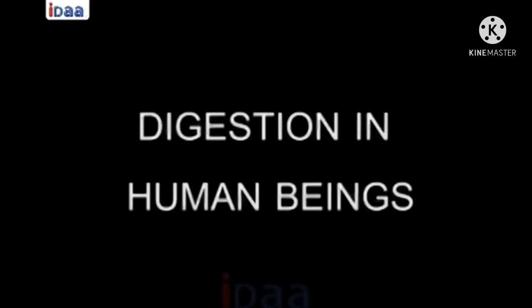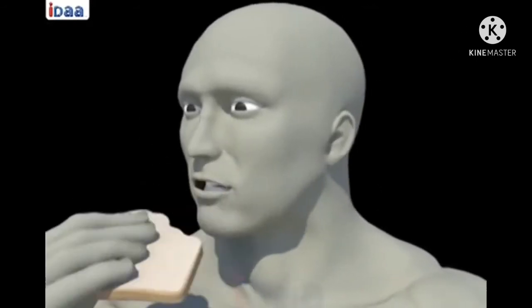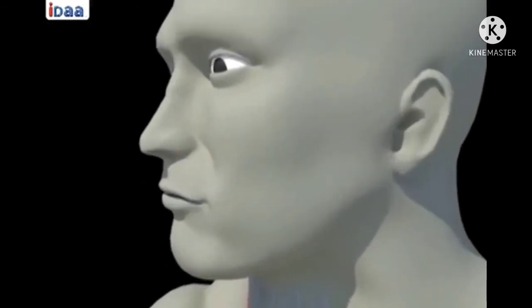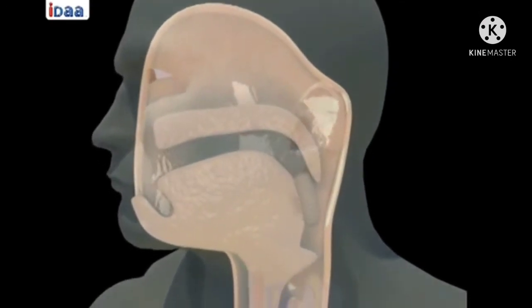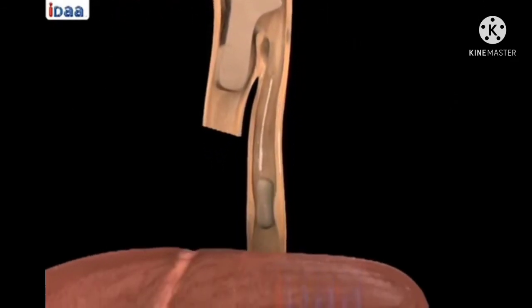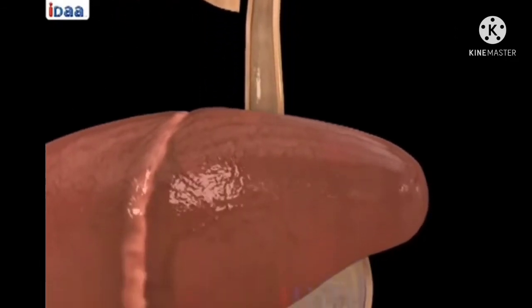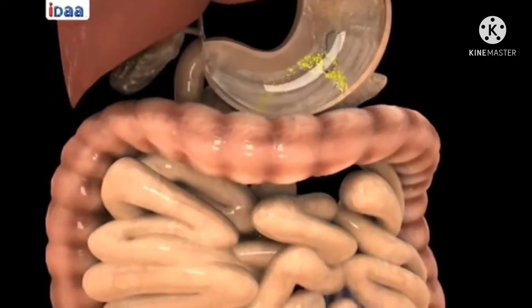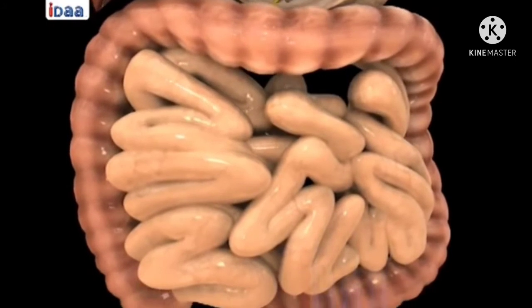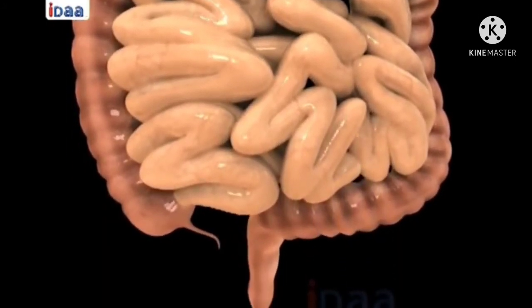Human beings take food through the mouth and digest it in specific organs for digestion. The undigested food is defecated. The food we take passes through a specific canal which begins with the buccal cavity and ends at the anus. The canal is called the alimentary canal or digestive tract.